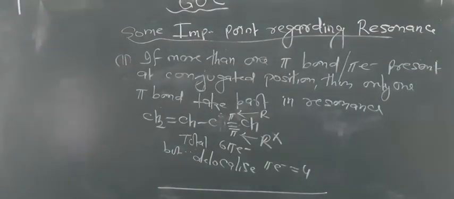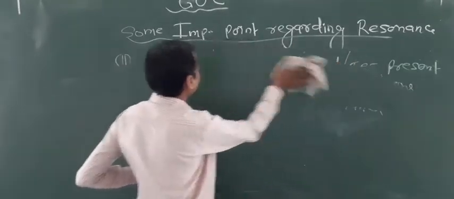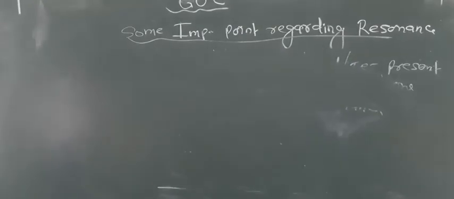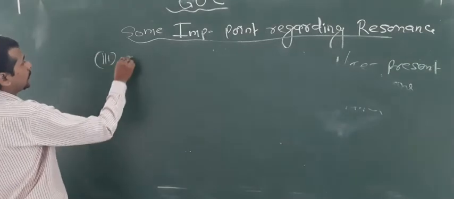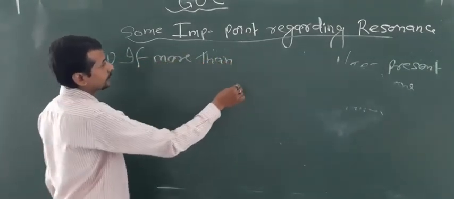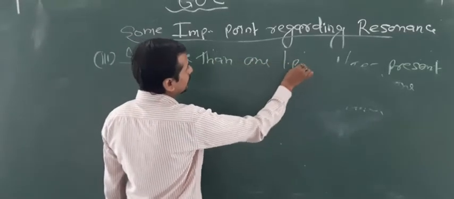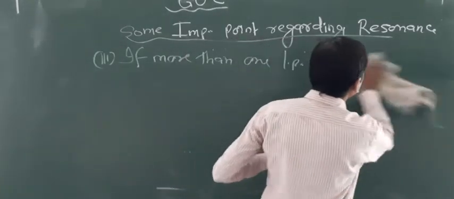Now one more property, the third condition: if more than 1 lone pair is present at a conjugate position.